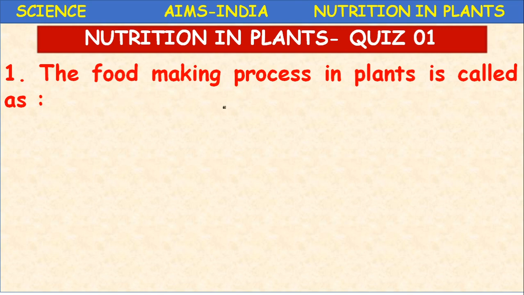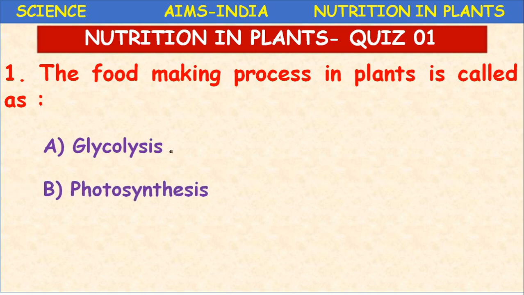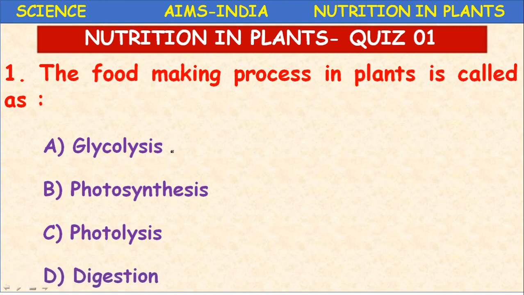The food making process in plants is called as glycolysis, photosynthesis, photolysis, digestion. So what is the process? Photosynthesis. What is photosynthesis? The process by which plants make their own food. Due to this process only, the plants are considered as autotrophs. Next question.